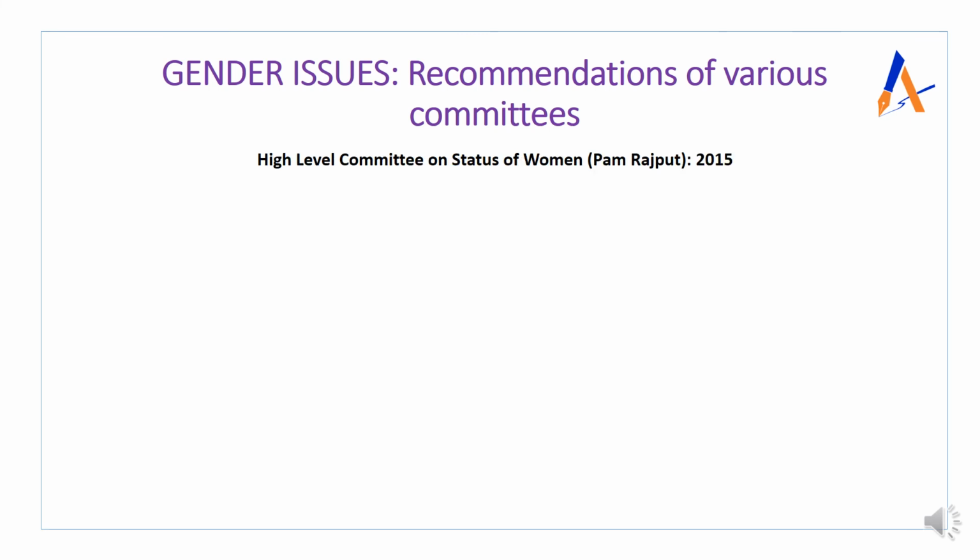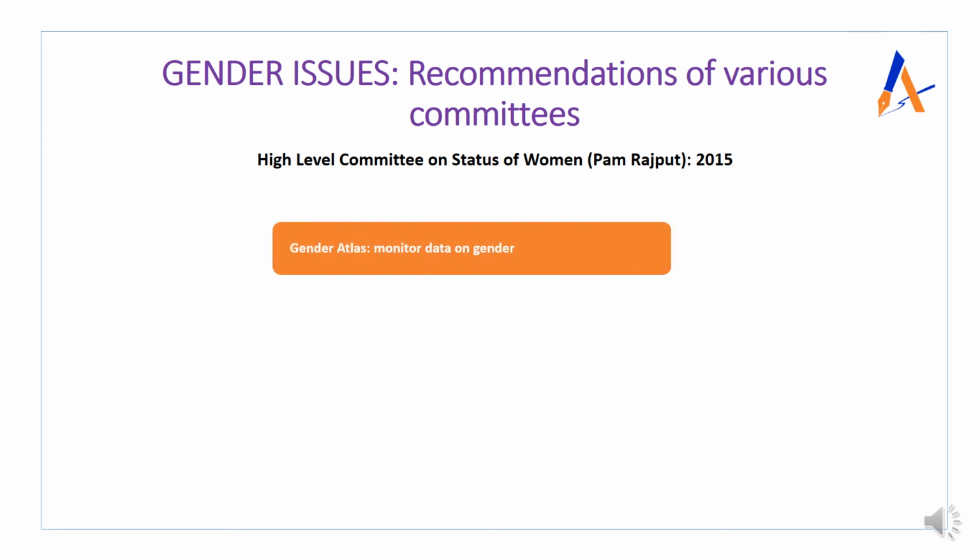Another recommendations which we can have from committees, so we have the High Level Committee on the Status of Women, Pam Rajput Committee, which was there in 2015. So they have also recommended many things. The first point is that they suggested that there should be a gender atlas where we can monitor the data on gender, and this gender atlas should be updated every 5 years. So this is a very important analysis which you can have.